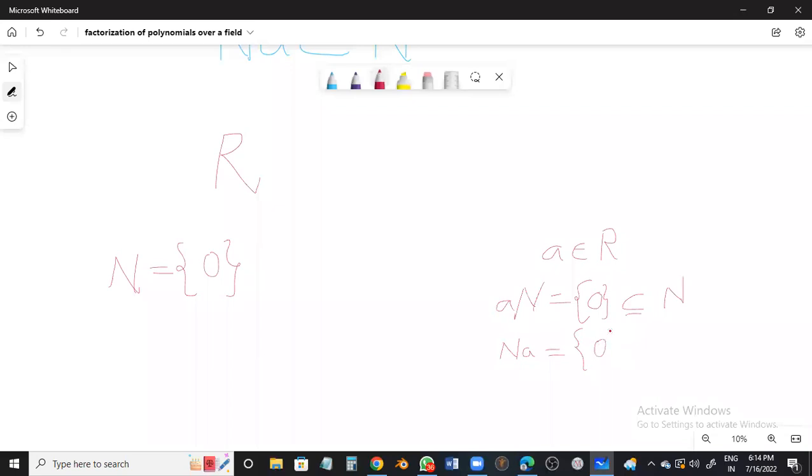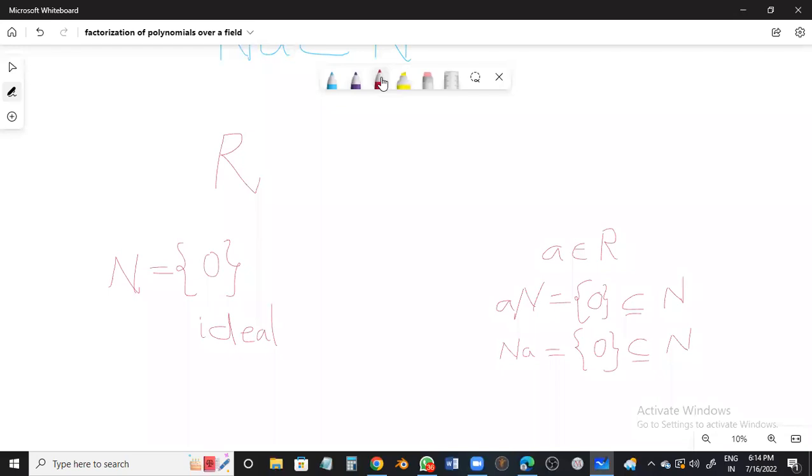Singleton 0 is again a subset of N. This A was arbitrary, so this is true for every A belonging to R. I'll be getting singleton 0 only, and it will be a subset of N. So you know very well singleton 0 is an ideal. Whatever ring it may be, singleton 0 is always an ideal.